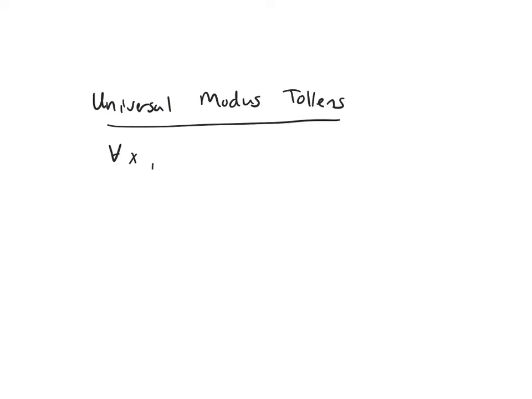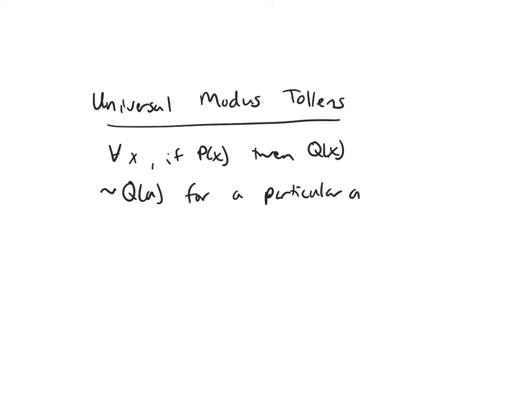So for all x, if P(x), then Q(x), not Q(a) for a particular a, therefore not P(a). And just like before, modus tollens was valid, universal modus tollens is also a valid argument.